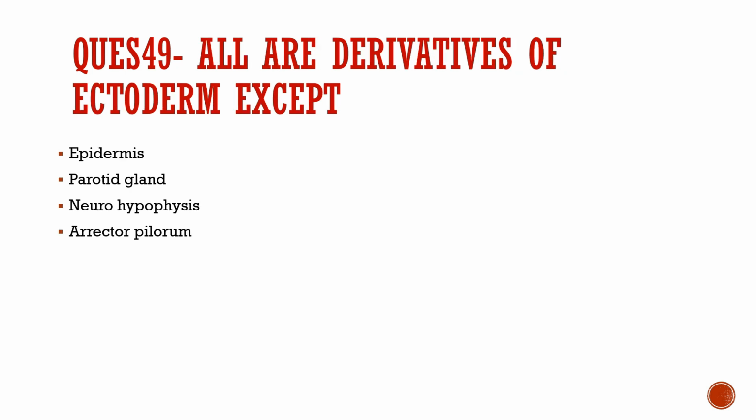Question number 49. All are derivatives of ectoderm except epidermis, parotid gland, neurohypophysis, or erector pilorum. So yes, erector pilorum is not a derivative of ectoderm. Epidermis is, parotid gland is, and neurohypophysis is.